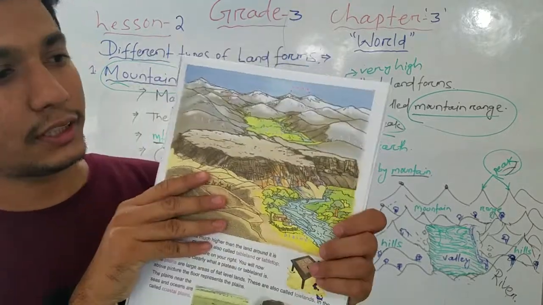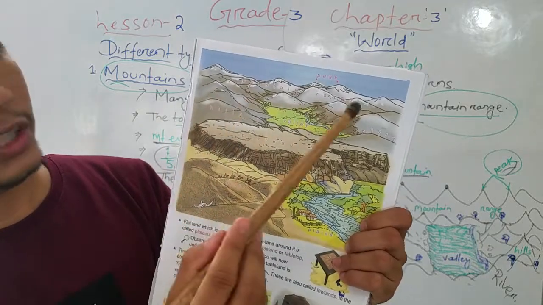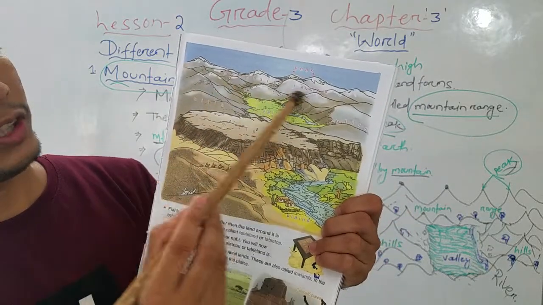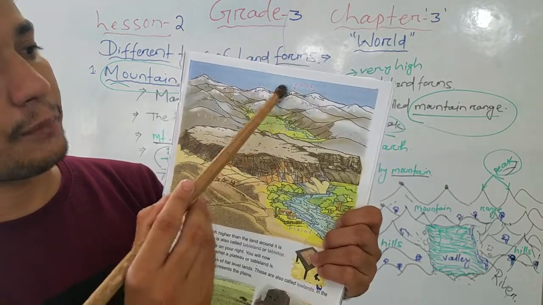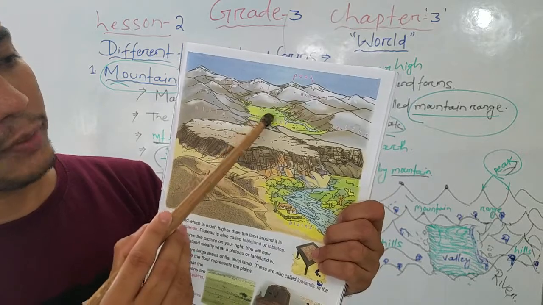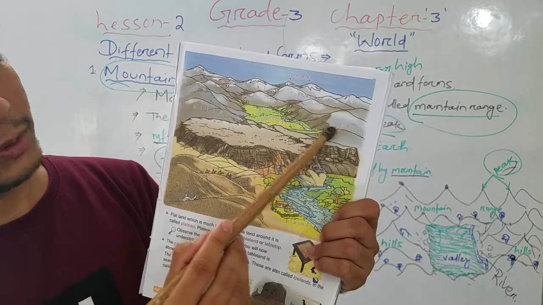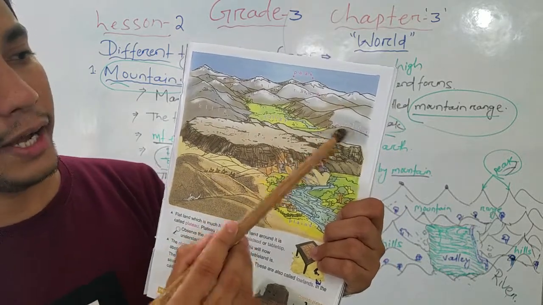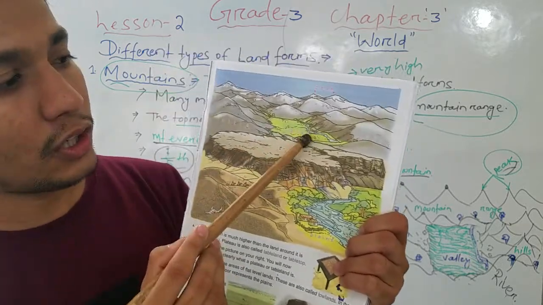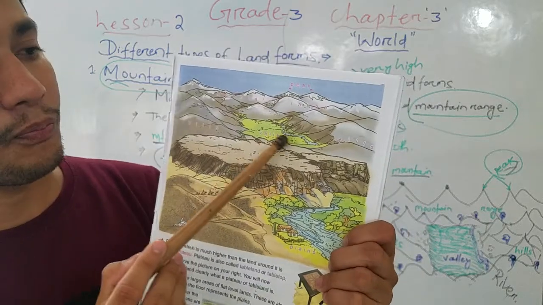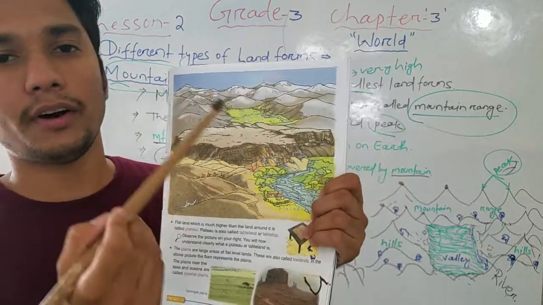See, students, this picture. There are many mountains together, called a mountain range, and the topmost part of a mountain is called a peak. And this low land surface between two mountains or hills is called a valley. These are the hills, not very high. And some rivers are flowing across the lowland of our valley, that is called a river. So this is the picture about the different landforms of our earth surface.